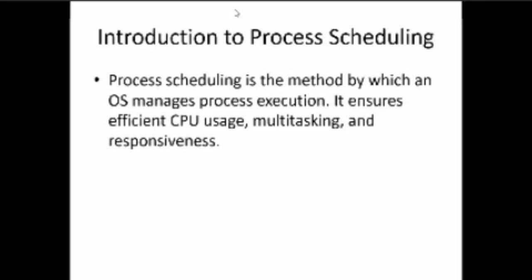Today's topic is process scheduling. Process scheduling is a method by which an OS manages process execution. The OS manages the processes in different ways. It ensures efficient CPU usage, multitasking and responsiveness, so the CPU usage can be maximized.